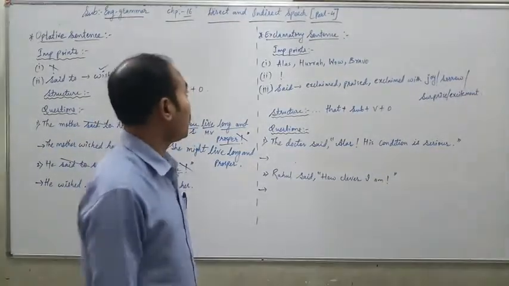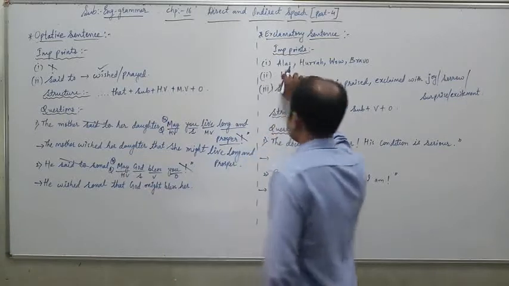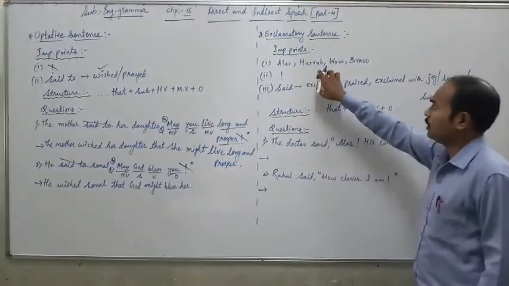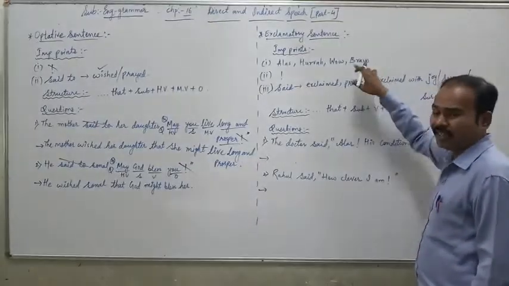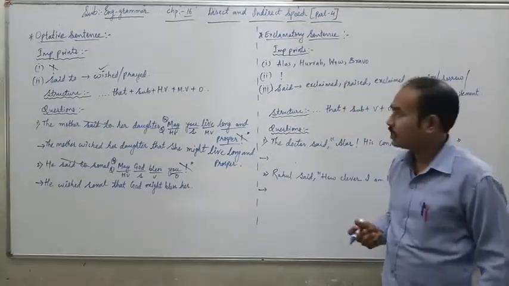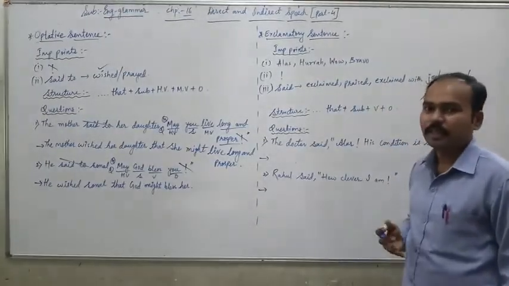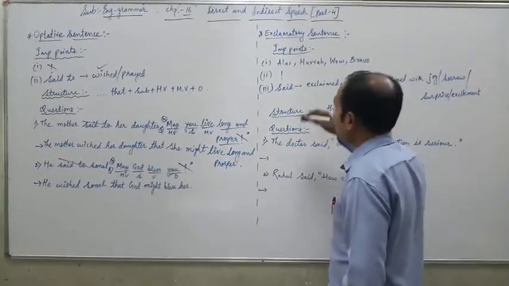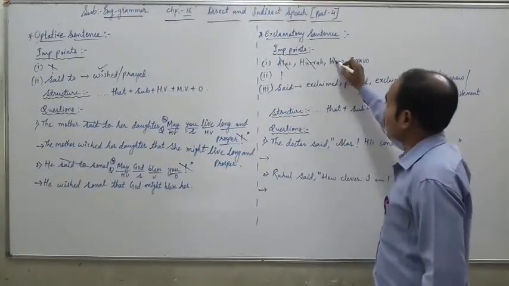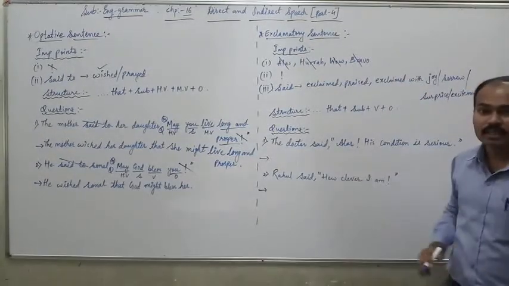Let us move forward to how to change exclamatory sentences. Some important points. You can see words in direct speech like alas, hooray, wow and bravo, which describe the feeling of exclamation or interjection. They describe sudden feelings of happiness, sadness, anger and so on. When you convert direct into indirect speech, you have to cut these words; you cannot write them in indirect speech.